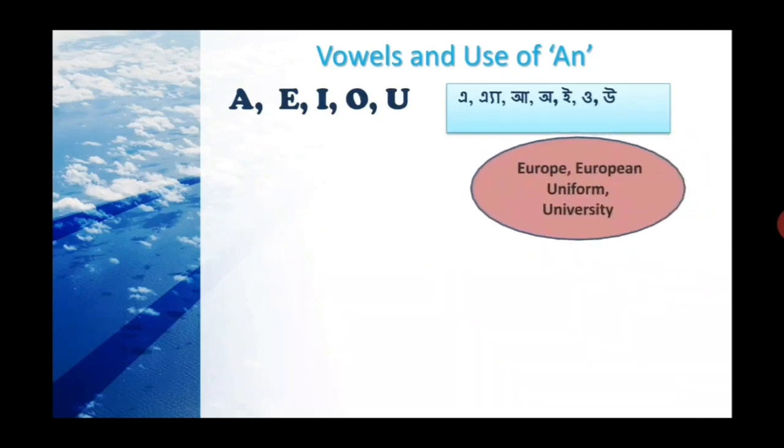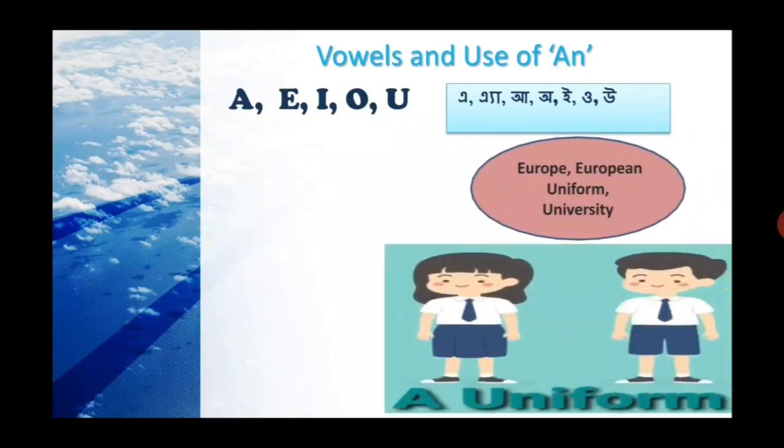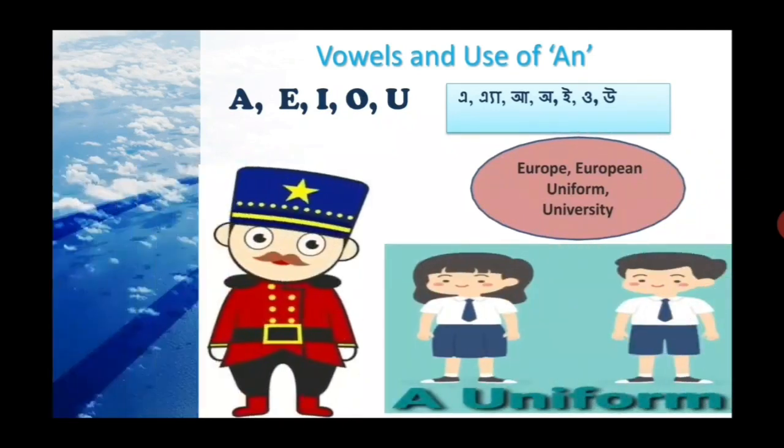European and Europe. Uniform, university. In the case of those, the words start with vowel letters like E and U. But when you pronounce them, they start with a sound like Y: European, Europe, uniform, university.